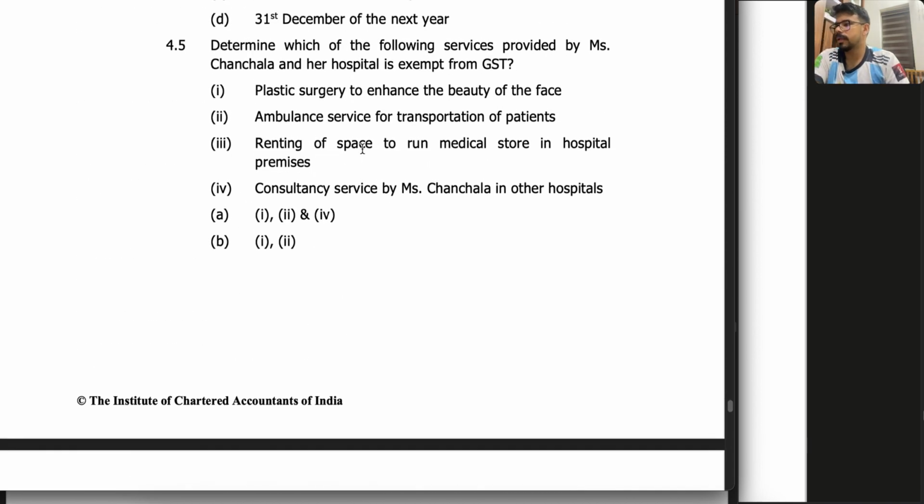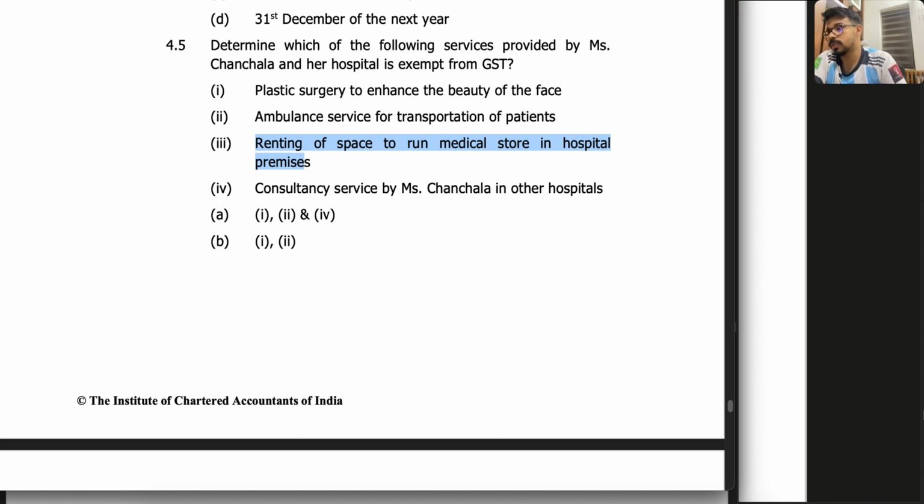Then, determine which of the following services provided by Mrs. Chanchala and her hospital is exempted. Plastic surgery to enhance beauty is of course taxable. Ambulance service for transportation of patients is exempted. Renting of space to run a medical store in the hospital premises, and consultant service by Ms. Chanchala in other hospitals.